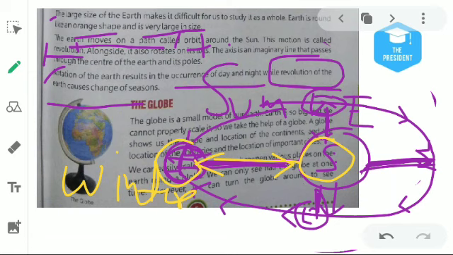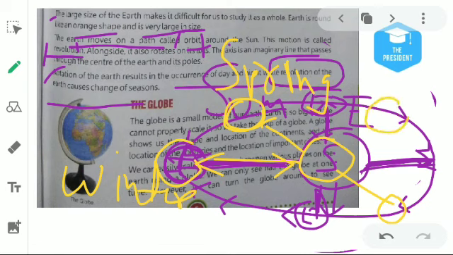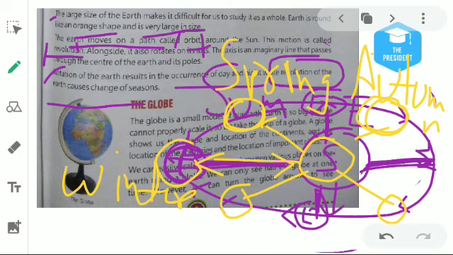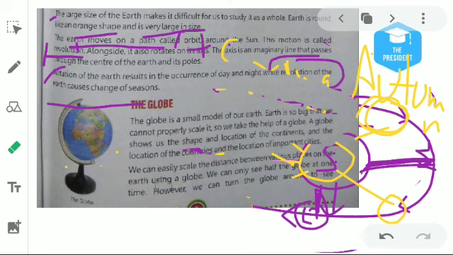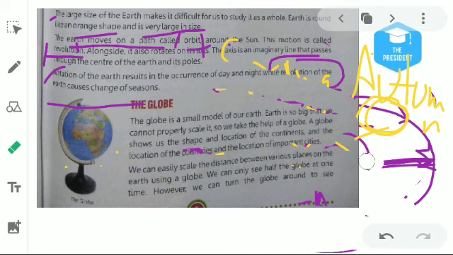And there are another four positions also. Suppose that Earth is here, or here, so the distance between Sun and Earth is neither so high nor so low. In this case we will feel spring. Or suppose in this case Earth is here or here, in this case what we will feel on the Earth is autumn. So basically these four seasons occur due to revolution of Earth around the Sun. Understood? And how do day and night occur?